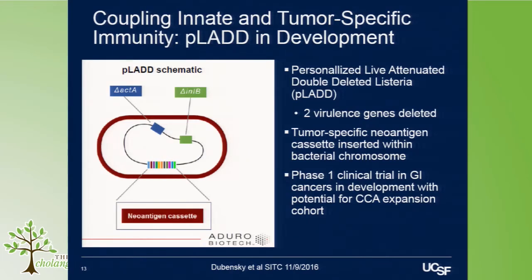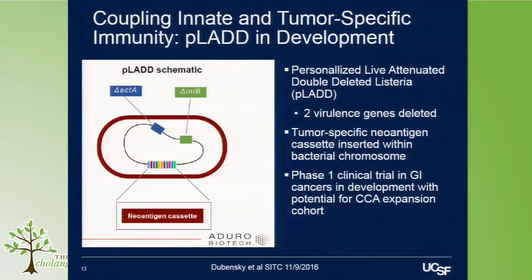And something ahead on the horizon potentially for cholangiocarcinoma clinical trials is the concept of a personalized, live attenuated, double deleted Listeria vaccine, wherein the virulence factors or the infectiousness of the Listeria itself has been deleted, and instead introduced have been the antigens that are associated with an individual patient's tumor. So taking the mutations, as Andrew discussed, that are sequenced out of a tumor, inserting that into the DNA of